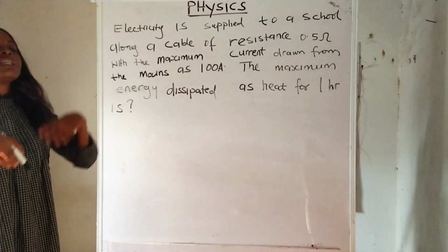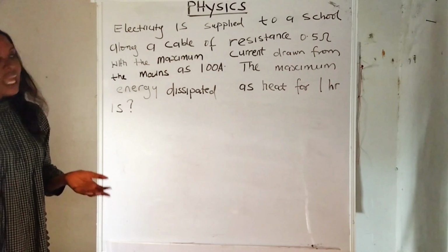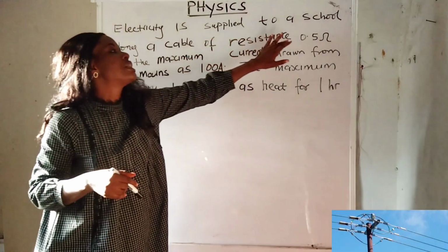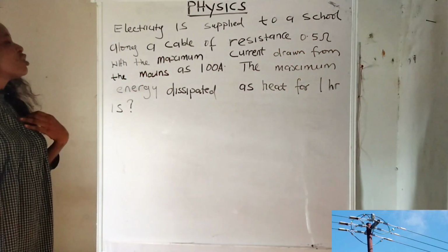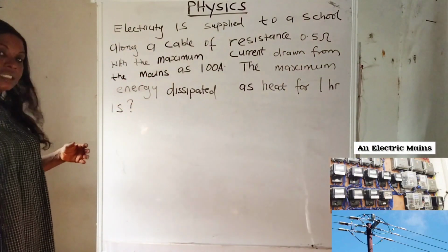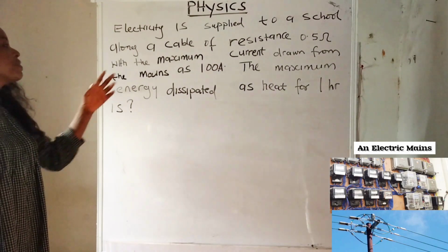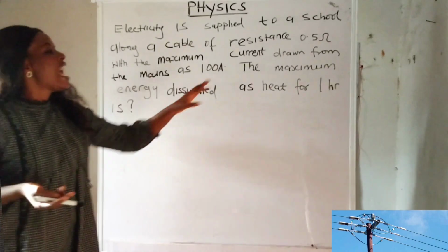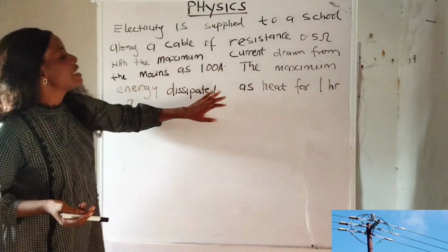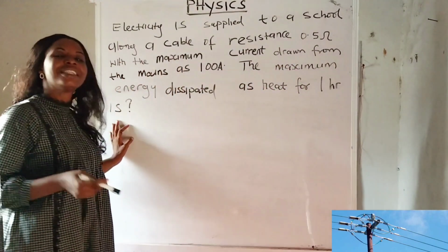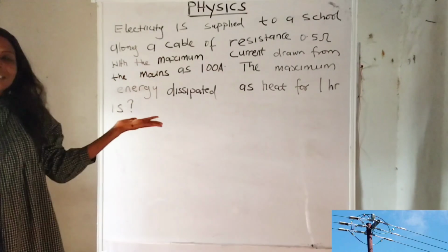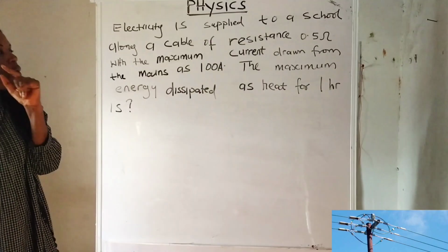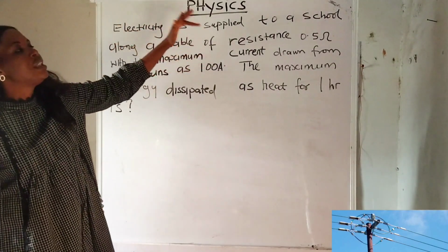The question is telling us that a certain school is being supplied electricity, and the cable, which is the wire that is supplying the electricity, has a resistance of 0.5 ohms and is drawing from the mains, which is the socket where it is getting the electricity from. It is drawing 100 amperes current from the mains. Now the question asks us, the maximum energy dissipated as heat for 1 hour, which means what is the highest energy that is dissipated or wasted away as heat